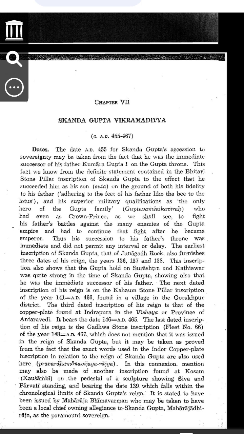How do we know about Skandagupta? Inscriptions and proofs. Historians found stone inscriptions, writings on pillars and rocks, that tell us about Skandagupta's rule. Let's go through them one by one.